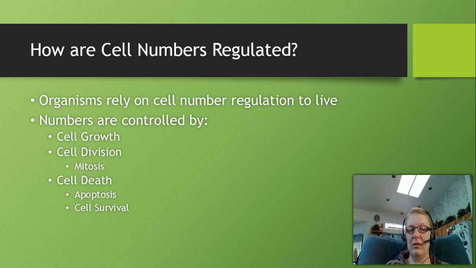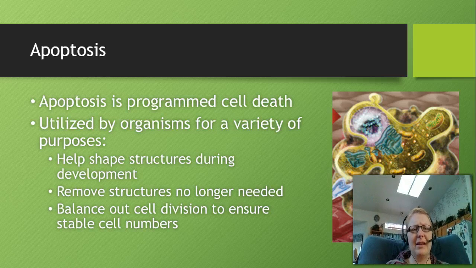And we've talked about cell growth and cell division already. And cell death is what we're going to talk about now, where we talk about apoptosis and cell survival. So what is apoptosis? And you may have heard it referred to as apoptosis. It's just a regional difference in how you pronounce it. Apoptosis is known as programmed cell death. And this is a very specific, regimented way for the cell to undergo the destruction of itself. It's very different than necrosis, which is where a cell will die due to injury or something like that.